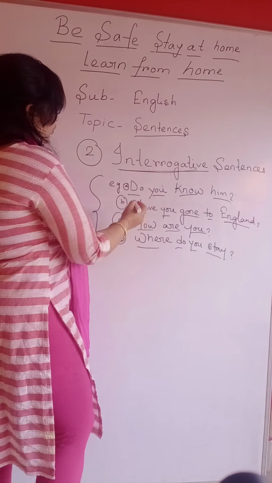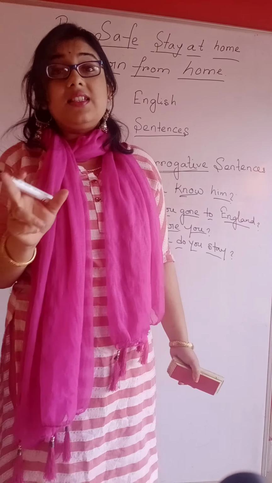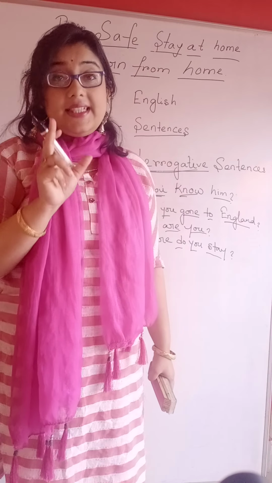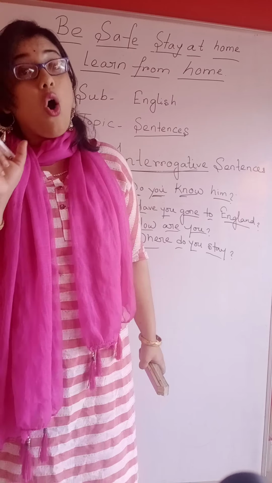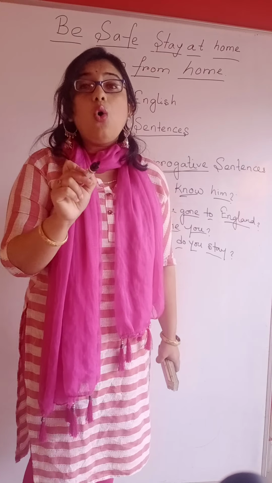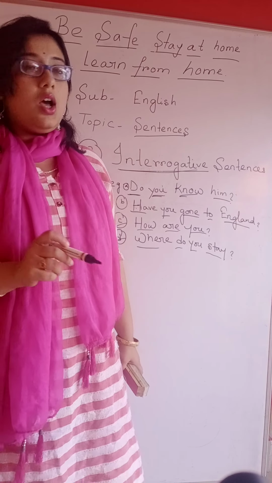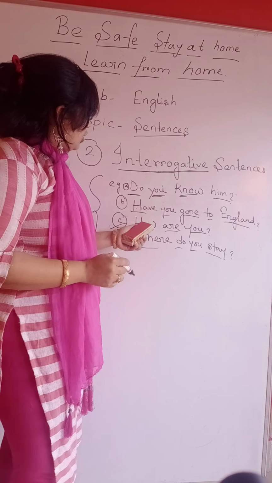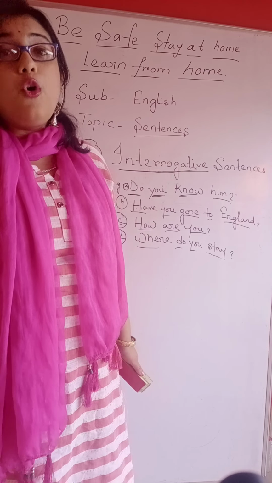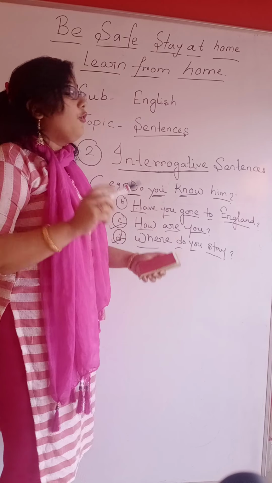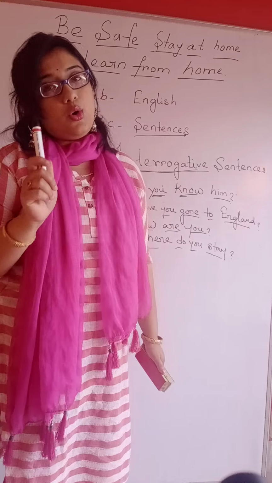These two types of sentences, where we can answer the question by saying yes or no, are also known as close-ended questions. And these two types of sentences, where we need to answer with a full sentence, can also be called open-ended questions.